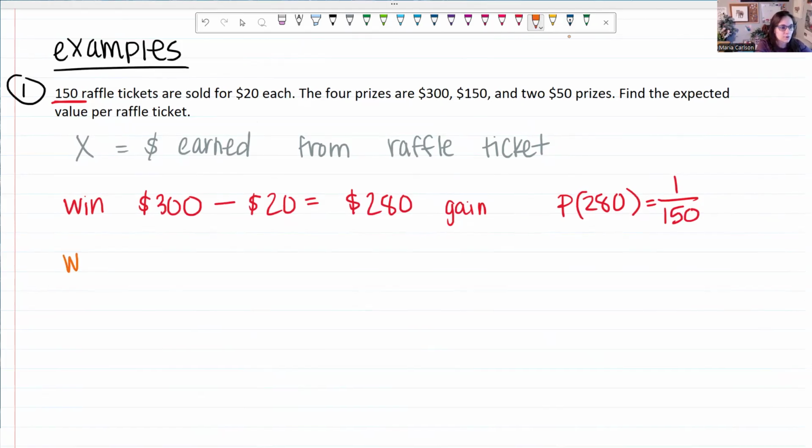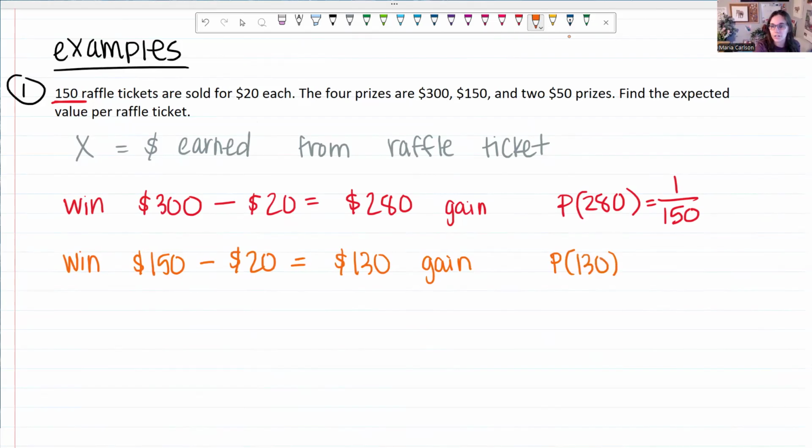All right, next prize you could win. You could win $150, but $20 you already spent on the ticket. So if we subtract, 150 minus 20 is a $130 gain. The probability that we profit this $130, there's only 1 ticket out of the 150 total that's going to win $130.